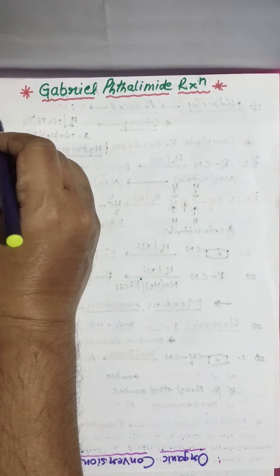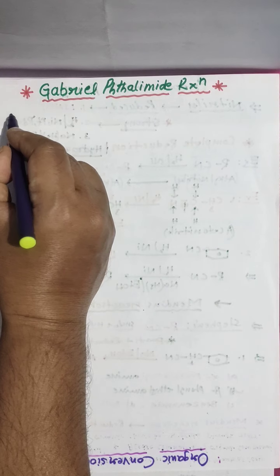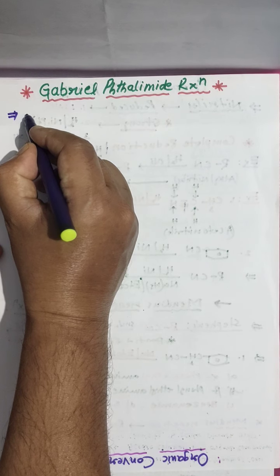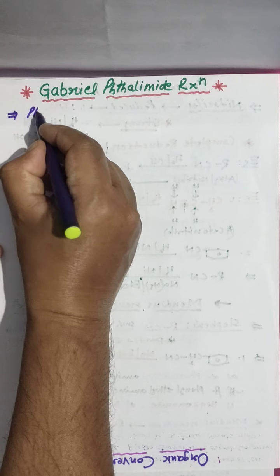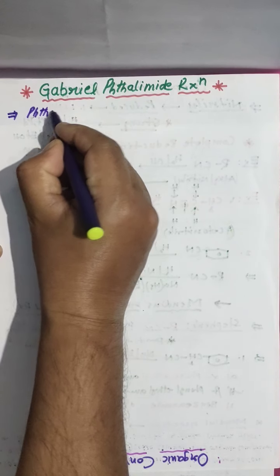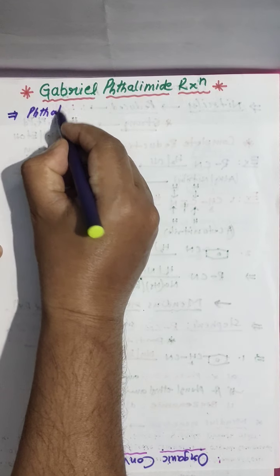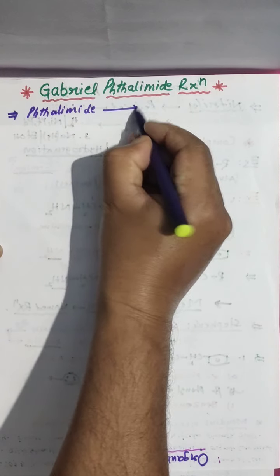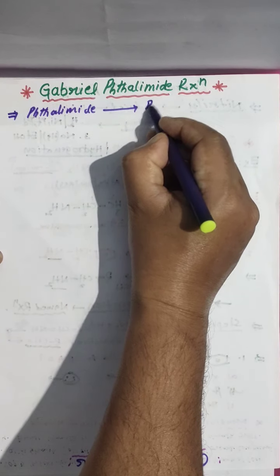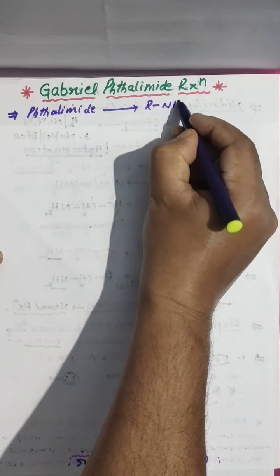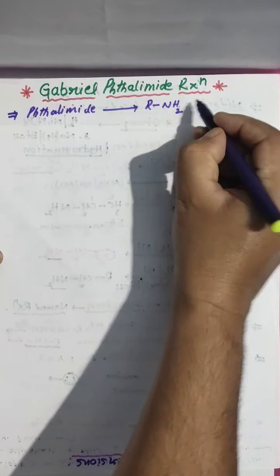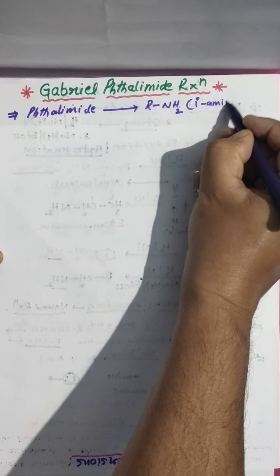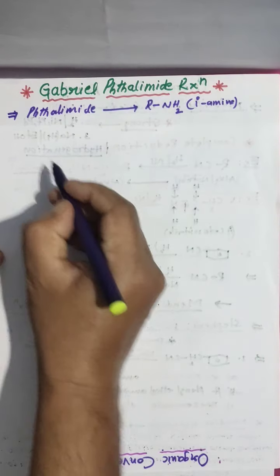What we are preparing in this reaction: from phthalimide we are preparing 1 degree amines, only 1 degree amines, in this method.